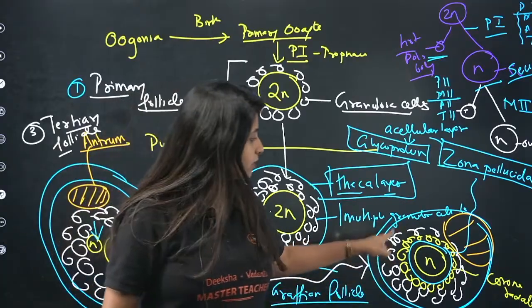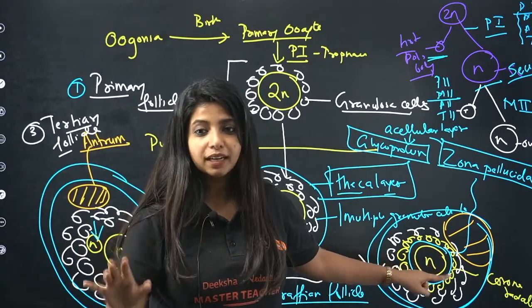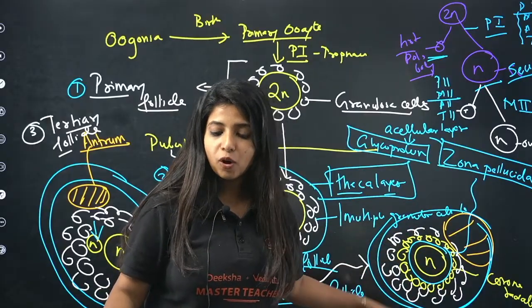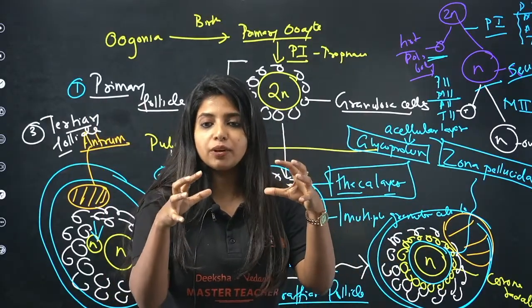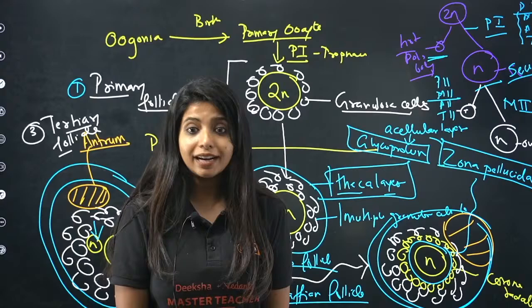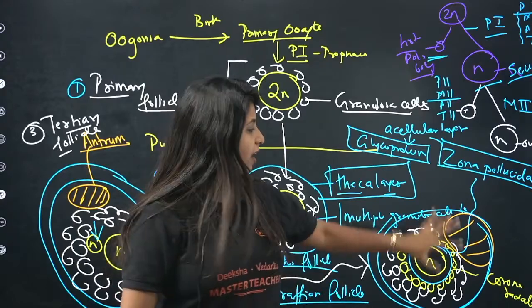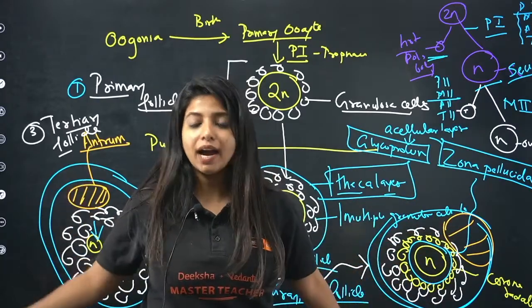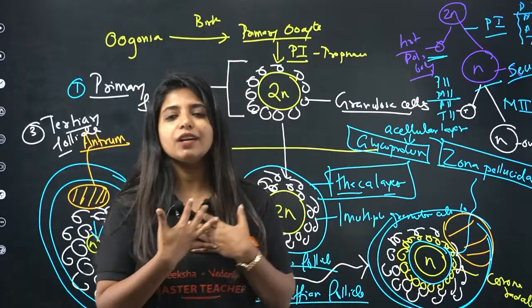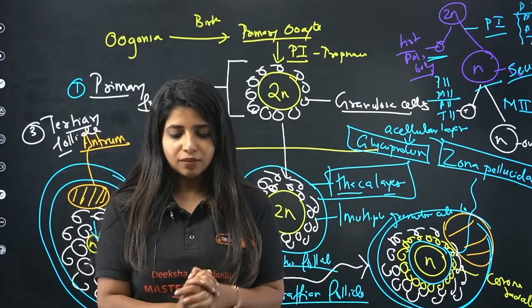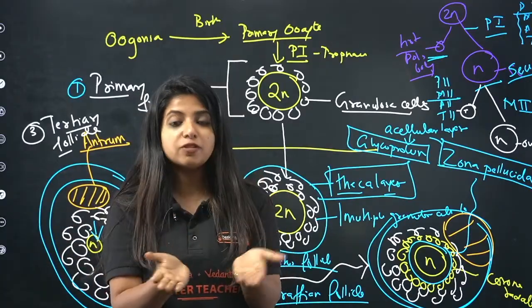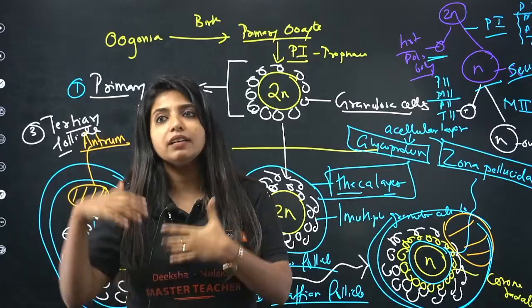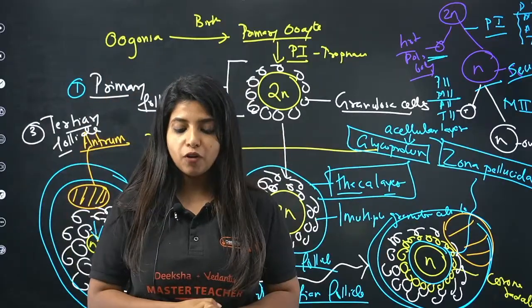Along with that, you see this yellow thing. Usually it's not yellow, I'm just coloring it. This is also being formed. Basically, they are cells being grouped together. You call it the corona radiata. Around it, you have everything just like how you had it. Now, why do you think the secondary oocyte made all of it? Why do you think it had the zona pellucida made by itself? Why do you think it allowed the corona radiata to be formed?